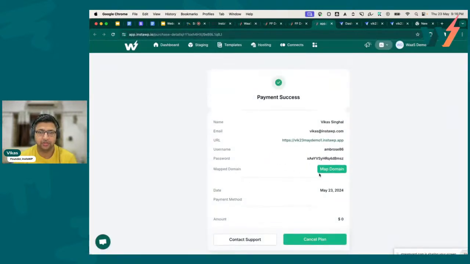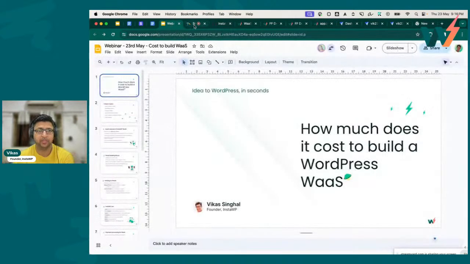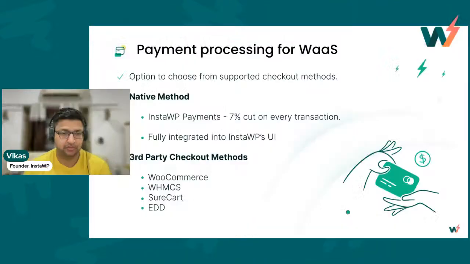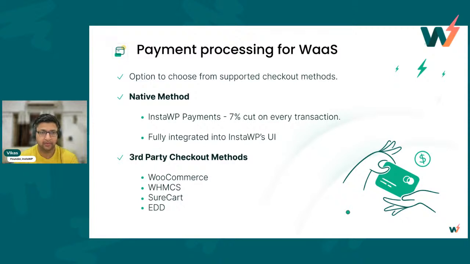This will allow the user to map a domain themselves. If they want to cancel the plan, they can do it. If they want to contact support, your team support or our team support, they can do it from here. More on this in my previous webinar, you can go and check it out. So I just wanted to give an example of how it looks. All right, so going back to the slides.